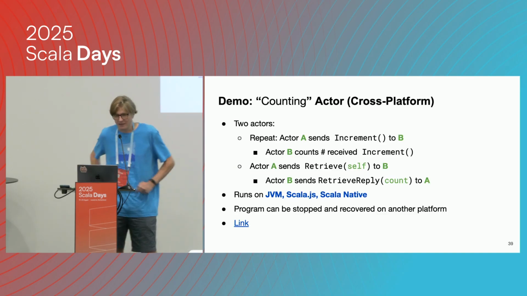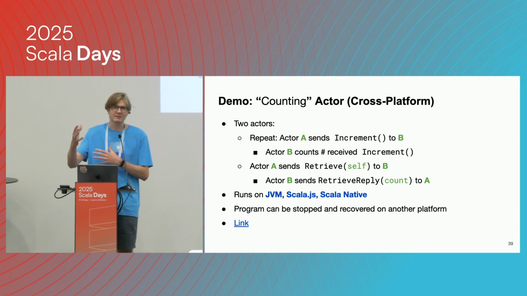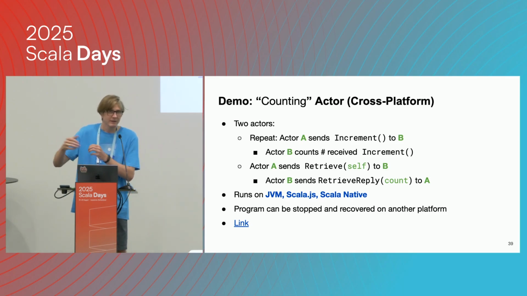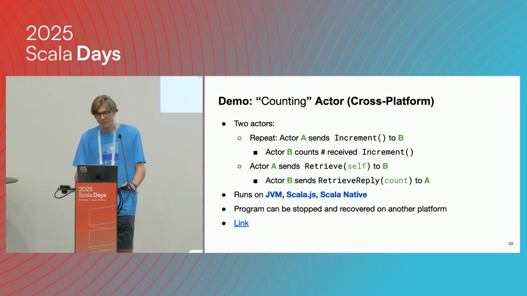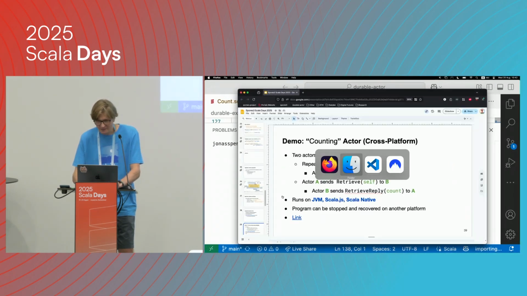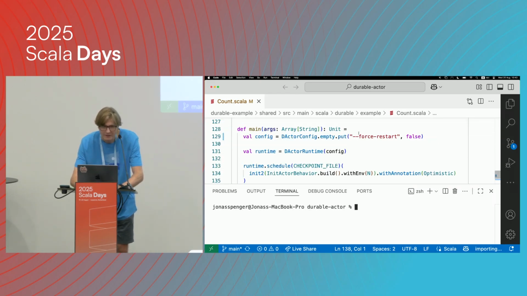So I'm going to show you an example. It's the counting actor example. We have two actors, and one actor just sends messages to the second actor, and the second actor counts the number of messages it has received. You'll note that it runs on the JVM, Scala JS, and Scala Native. Let's see if I can boot this up. Okay, we're running this example here.